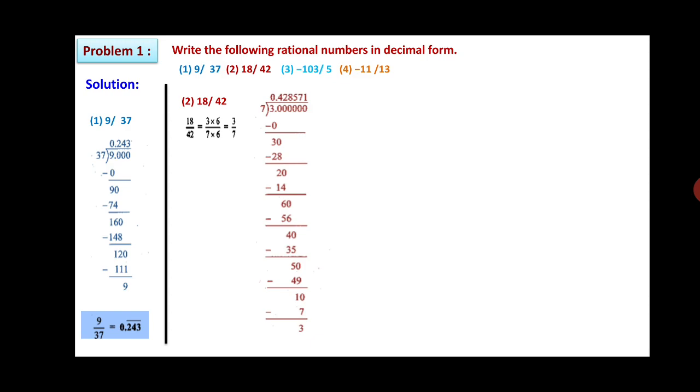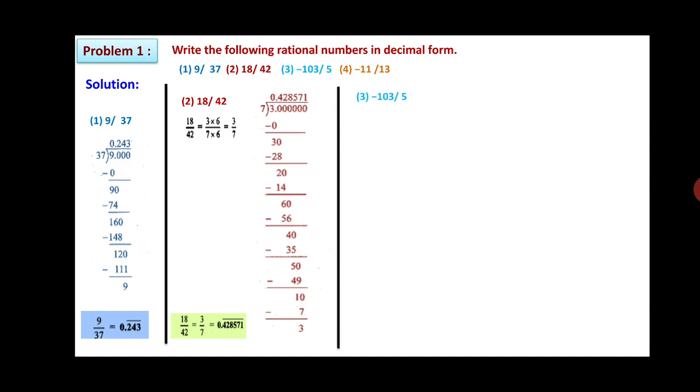So 7 1s are 7. 10 minus this 7, 3. Again it is going on repeating. So here you can say that 18 upon 42, simplified version 3 upon 7, will be 0.428571 repetitive. It is a recurring set of digits.